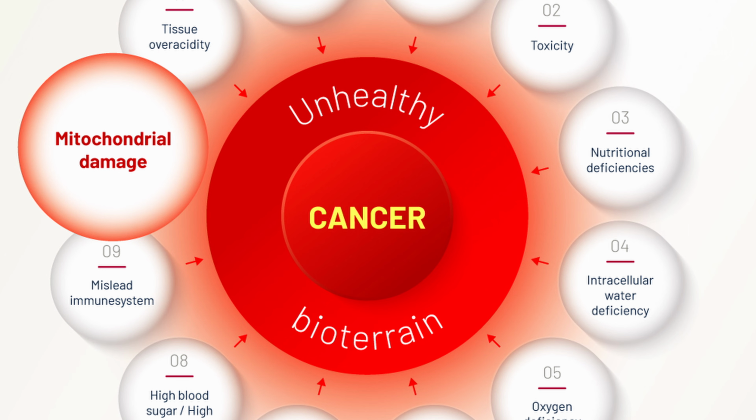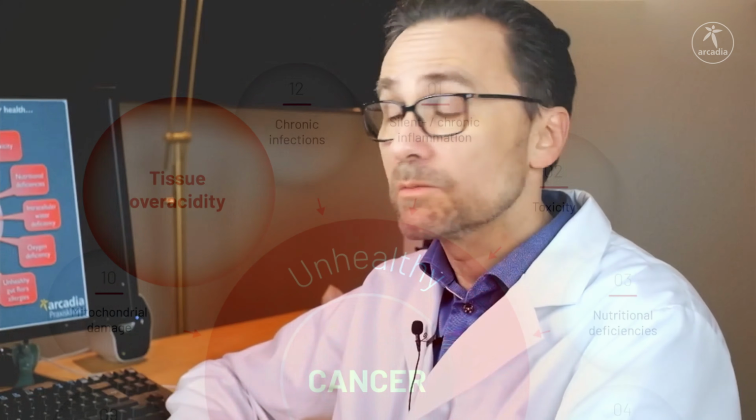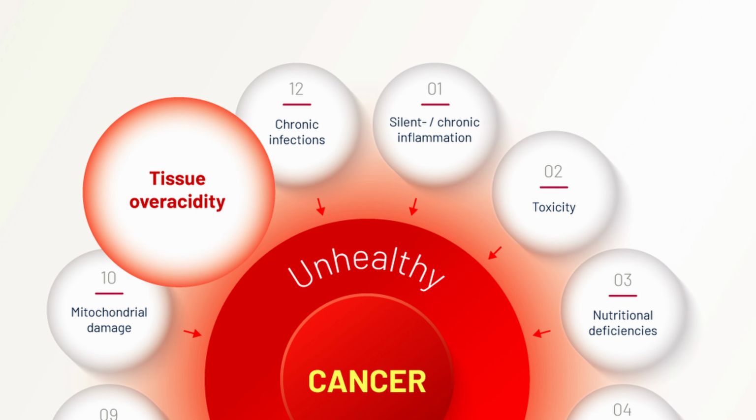Mitochondrial damage is something that researchers started to focus on some 10 years ago and found that mitochondria, the energy producing units inside cancer cells, are heavily damaged, and this lack of cellular energy is one of the biochemical reasons why cancer cells develop and expand in the body.